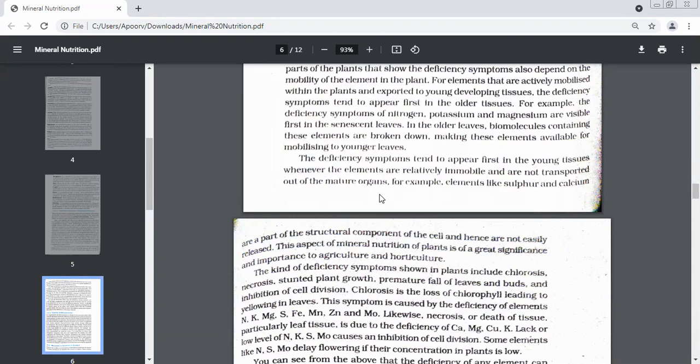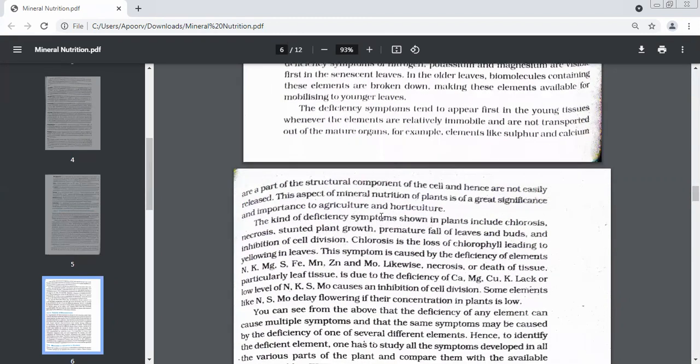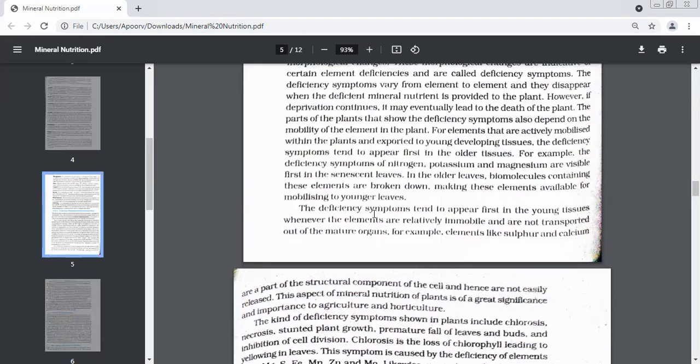So first, the younger leaves will show the deficiency, because in the older ones we have a storage. For example, elements like sulfur and calcium are a part of the structural component of the cells, hence are not easily released. These are not easily transported. Sulfur and calcium. This aspect of mineral nutrition of plants is of great significance and importance to agriculture and horticulture.